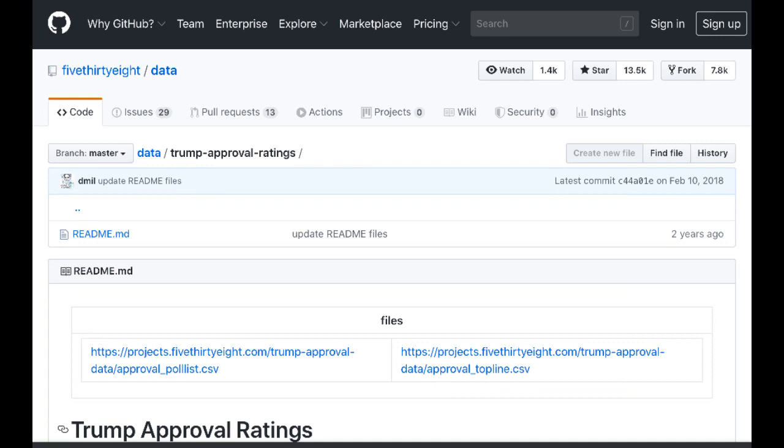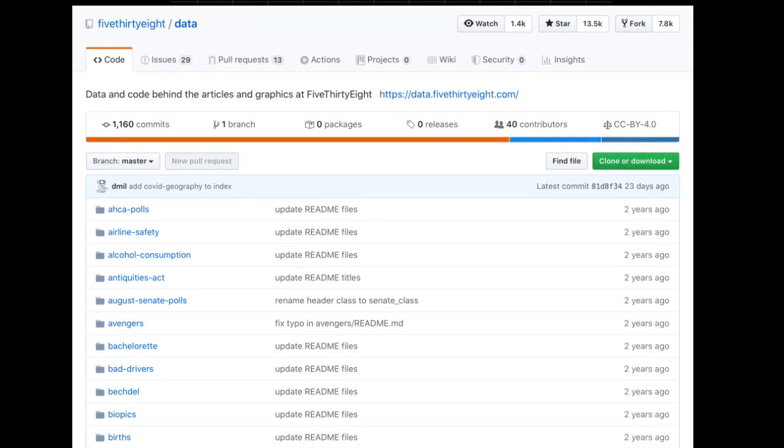Here are some examples. First is airline safety, which contains information on accidents from each airline. Second is US weather history, historical weather data for the US. Study drugs, data on who's taking Adderall in the US.